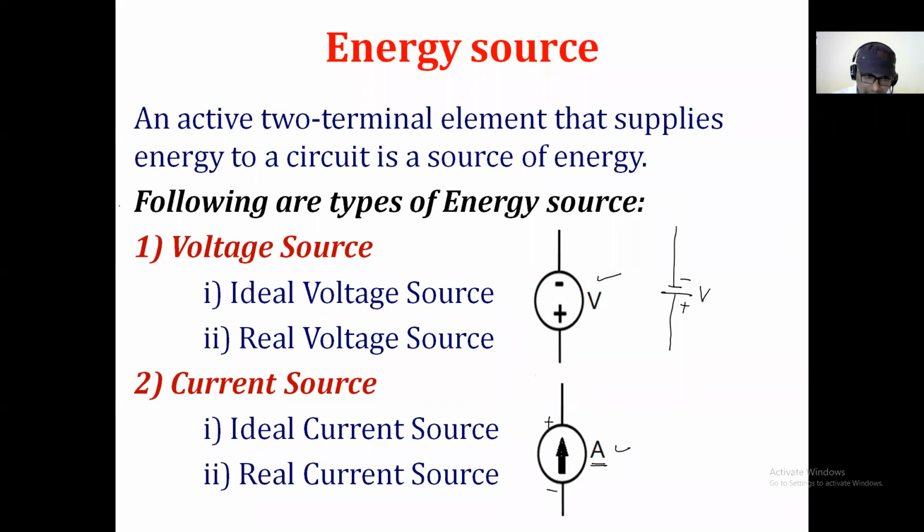But let me clear these things here. This ideal voltage source and the ideal current source are imaginary concepts. हे imagine केलेले concepts आहेत. Physically, these ideal voltage source and ideal current source do not exist. म्हणजे ते physically नाही आहेत. ते फक्त imagine केलेला concept आहे. So that's why we call it an imaginary concept, ideal voltage source and ideal current source.